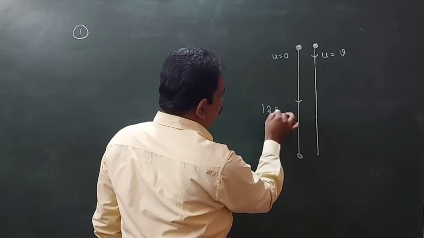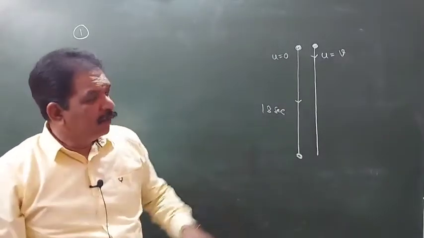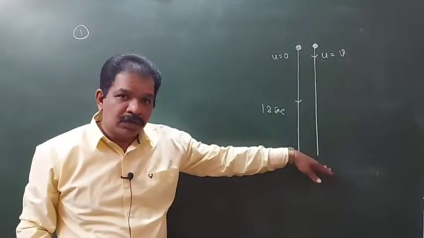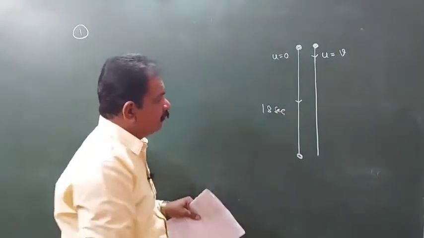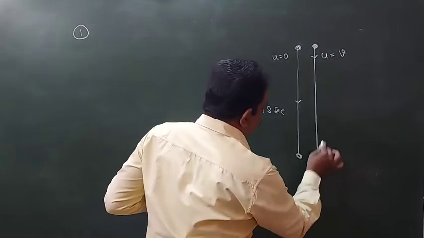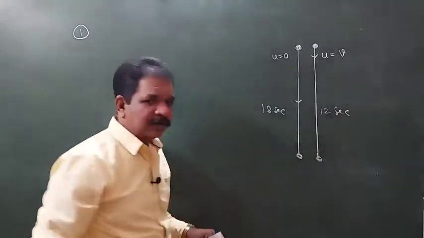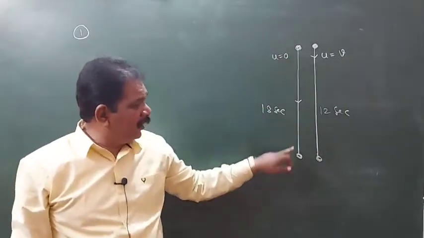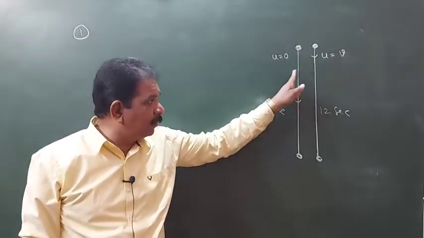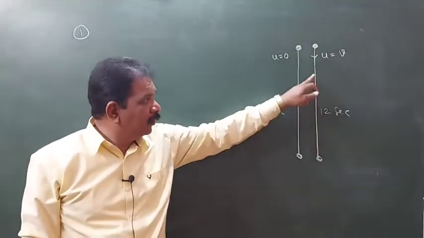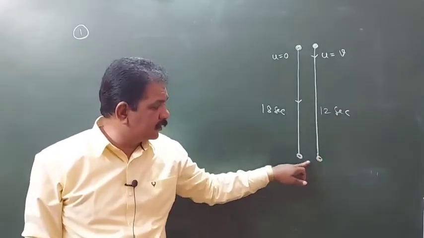It means the first ball takes 18 seconds to come from here to here. Because the second is thrown down after 6 seconds, it will take 12 seconds to come from here to here.